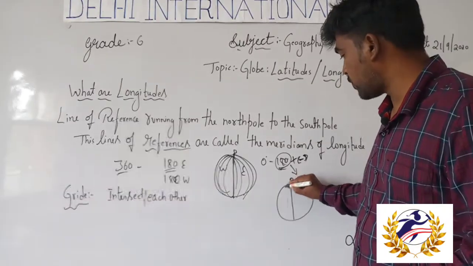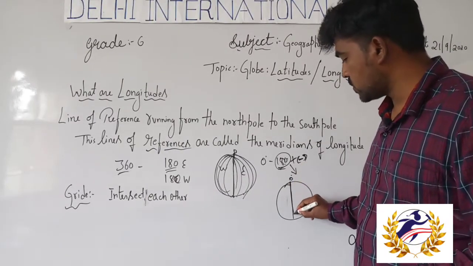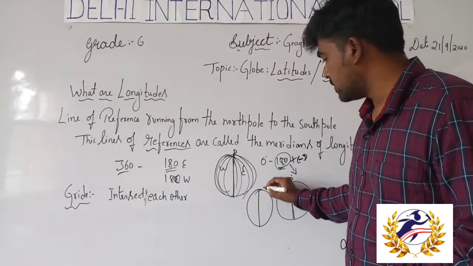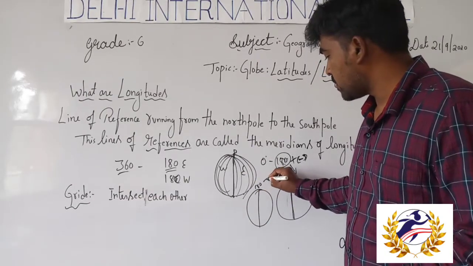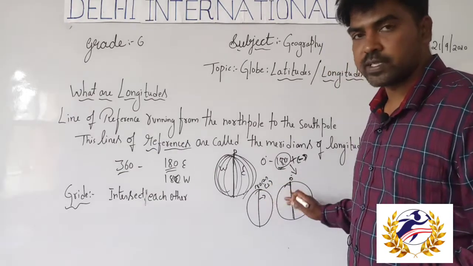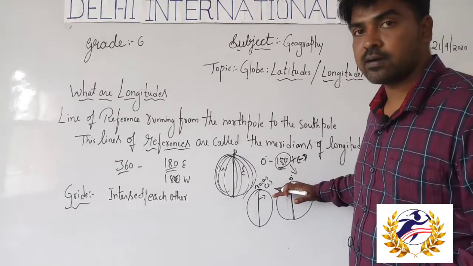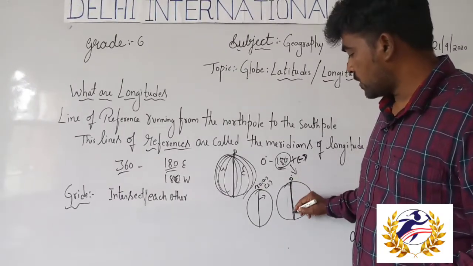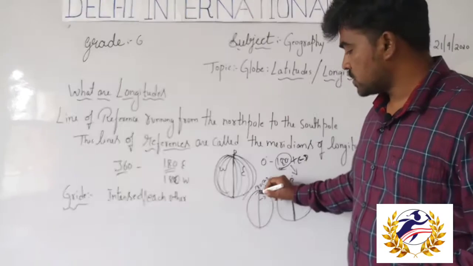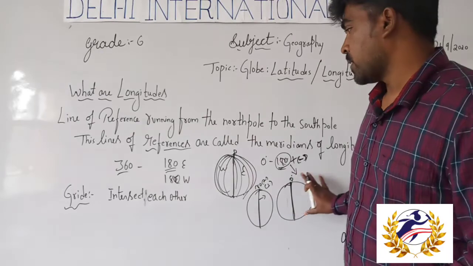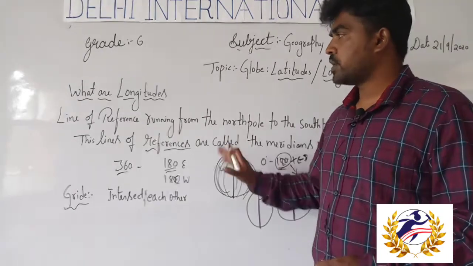If we look from one end, this is the 0 degree prime meridian. If you look from the other end, it is 180 degree, minus and plus. These are the two faces of the globe or earth. So we can see 0 degree from one end, and 180 degree minus and plus from the other end. Okay students, so this is about longitude.